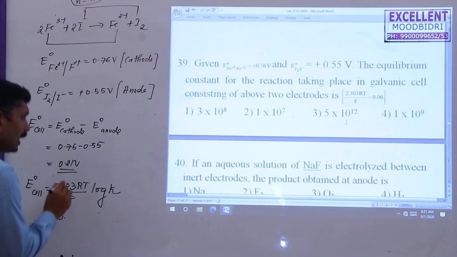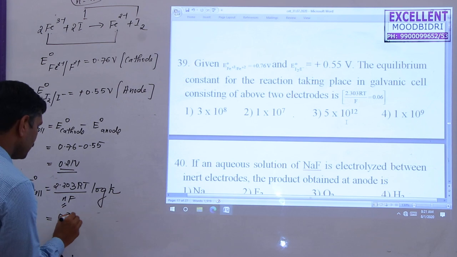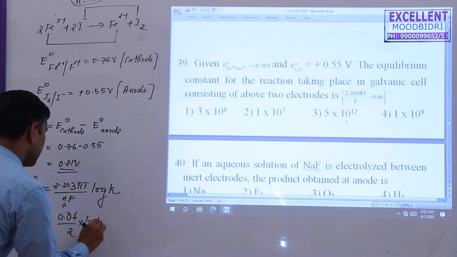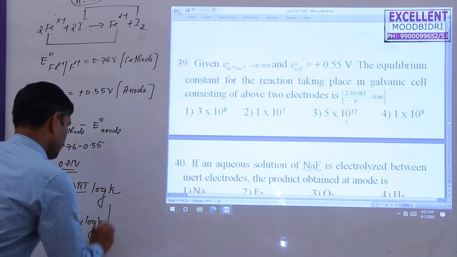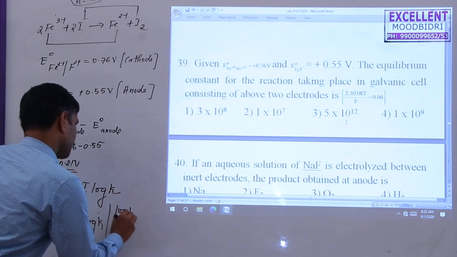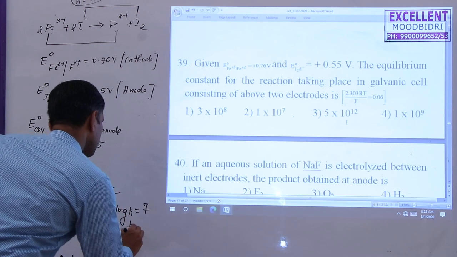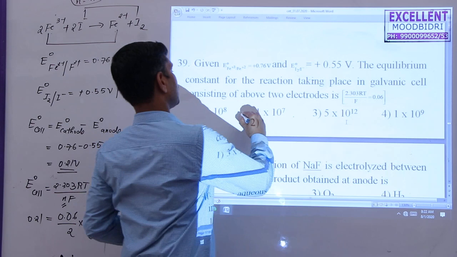So this value, 0.06, is given, divided by 2 into log K. The E0 cell value you get from the previous data is 0.21. If you simplify this, the log K value is 7. Then I take the antilog of this, 10 to the power 7. This is the answer. So the second option is correct.